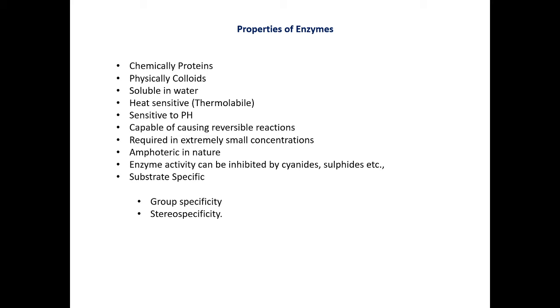Certain enzymes may also show specificity to cis as well as trans isomers, for example, cis trans isomers of fumaric acid. So they are stereospecific and they are group specific.